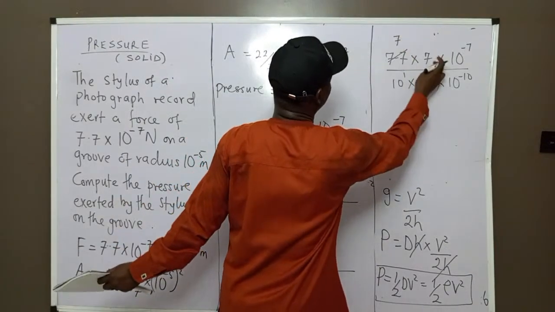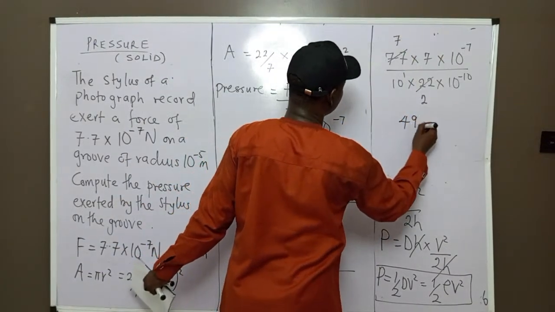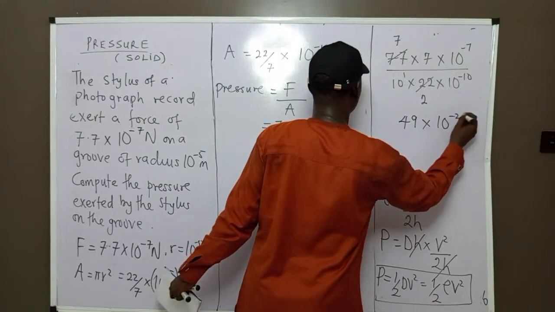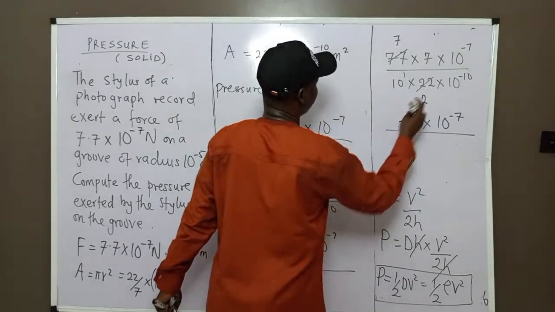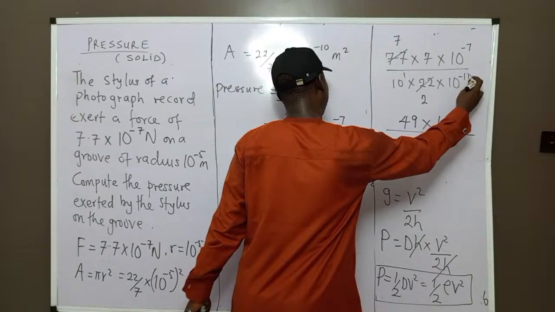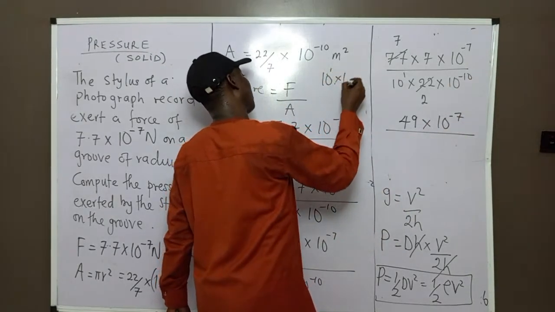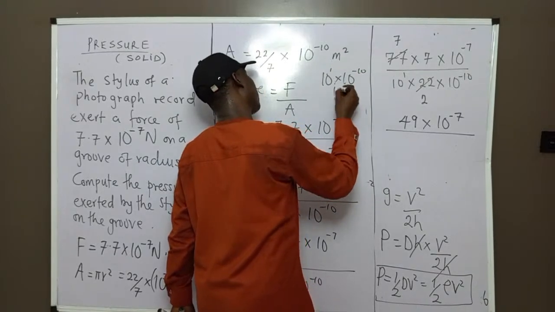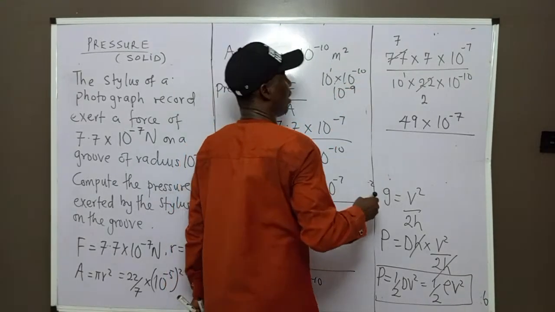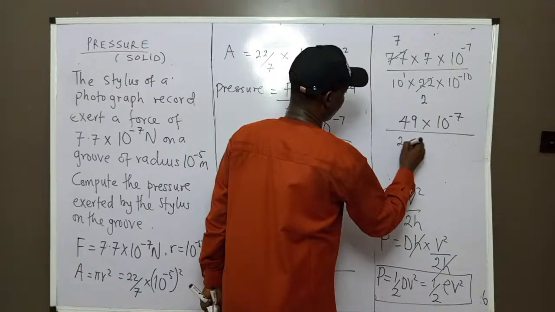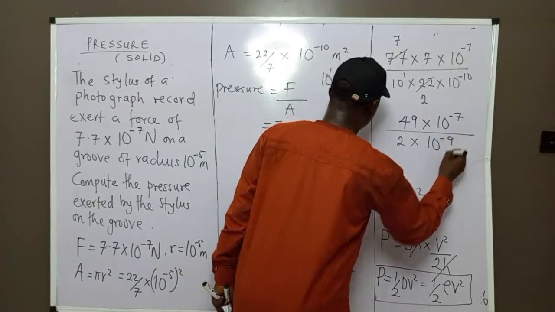This one, 7 times 7 is 49 times 10 to the power minus 7, all over 10 to the power 1 times 10 to the power minus 10. According to indices, 10 to the power 1 times 10 to the power minus 10 is 10 to the power minus 9. So we are going to have 2 times 10 to the power minus 9.